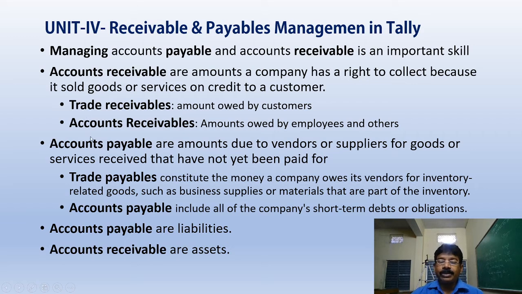So raw material is purchased and converted into finished goods. Finished goods are sold to other parties called sundry debtors. They will also buy the material, buy now and pay later, so those sundry debtors will pay the money later. That is called receivables. For raw materials we have to pay, that is called payables.